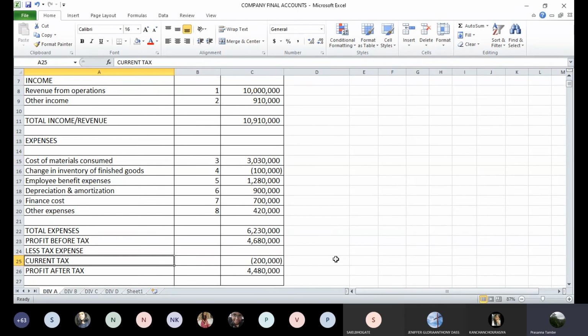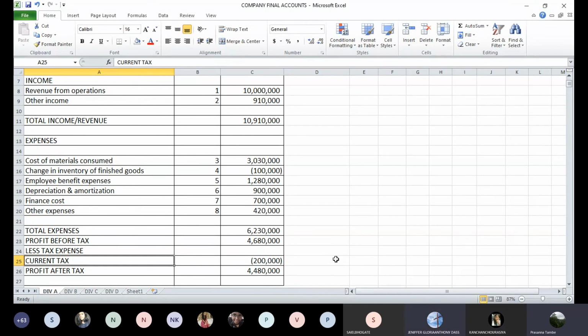Has everyone reached up to profit after tax? Yes, sir. How was the first question on profit and loss account? Was it simple? Was it difficult? Simple. Unmute yourself, no problem. The first question was simple, no difficulty? No, sir.